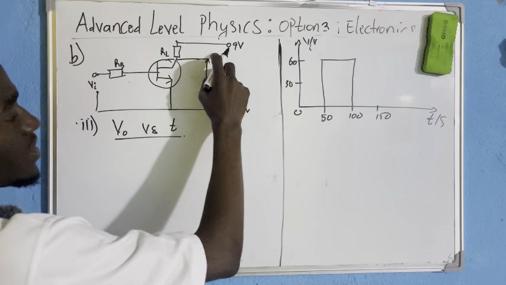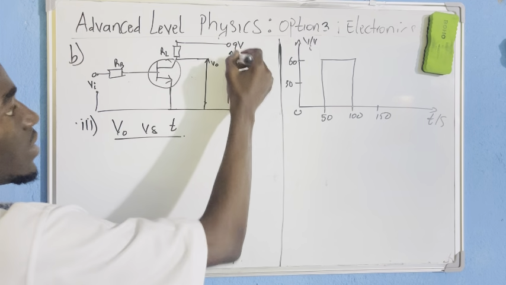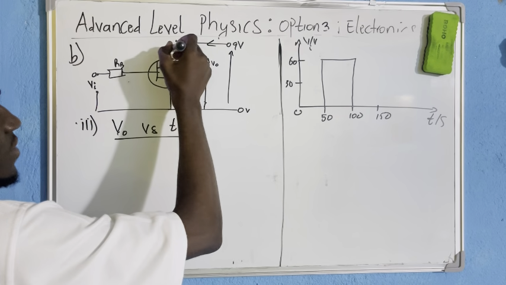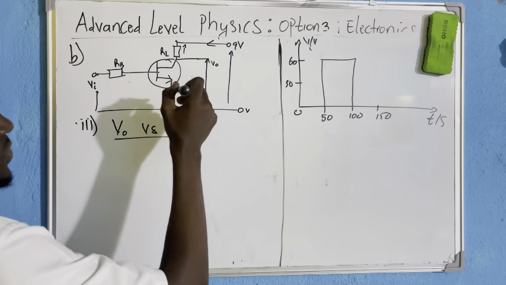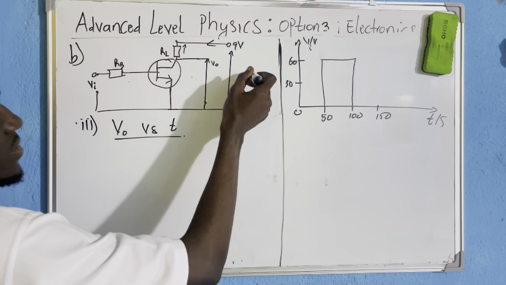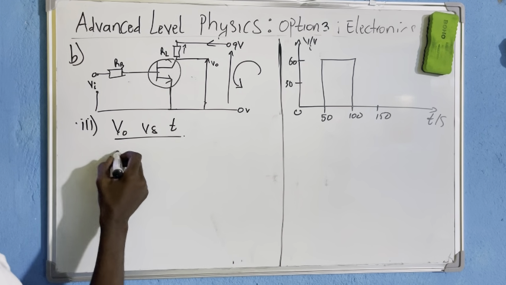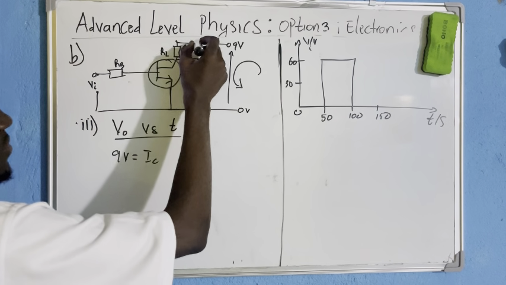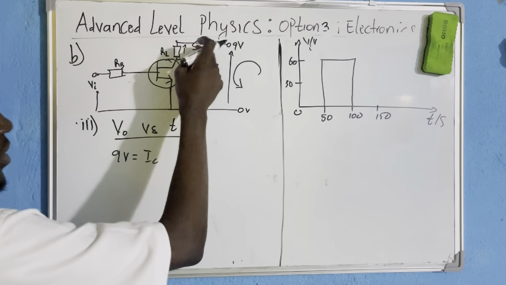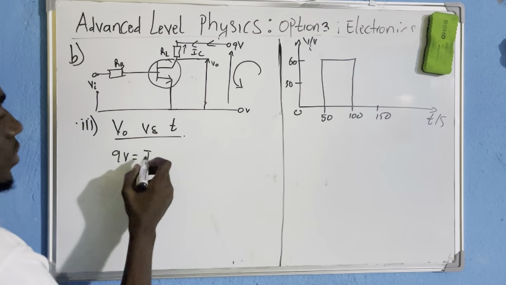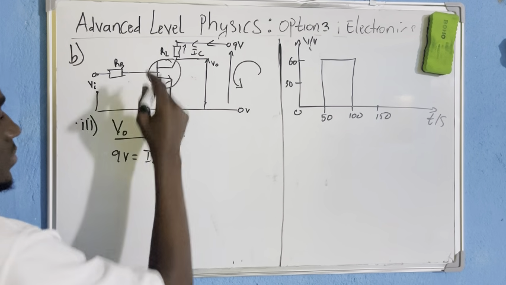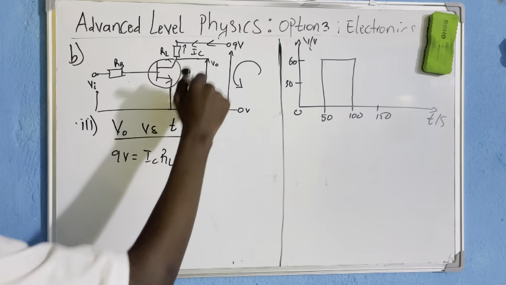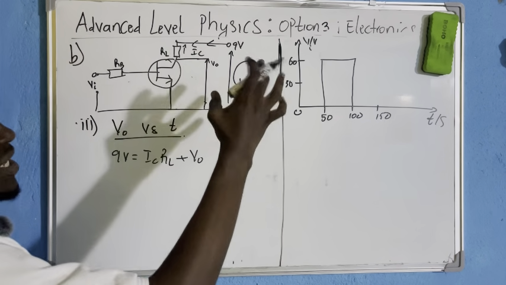To come up with the expression of V0 here, I will apply Kirchhoff's law. Look, 9 volts here means that current is going like this. If current is going like this, it means that the voltage across RL should be like this. So if I apply Kirchhoff here, I'll have 9 volts equals IC, because it's IC flowing here, the current through the collector, times RL, the resistance of the load, plus V0. I hope you understand it.